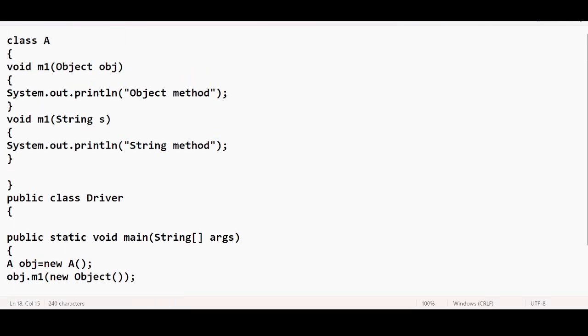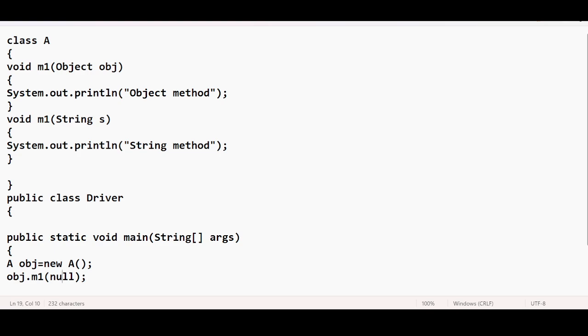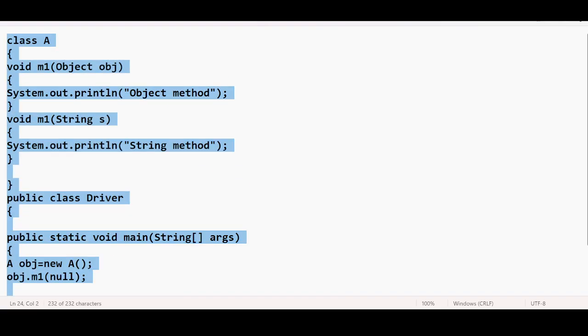So one more question. Let me pass null here. Null is something like no value. Okay. So this null is a value which is completely accepted by String, and this null is also completely accepted by Object. Both methods are capable enough to handle this null value, and both parameters are capable enough to handle null. If I just keep this piece of code, let me execute this.